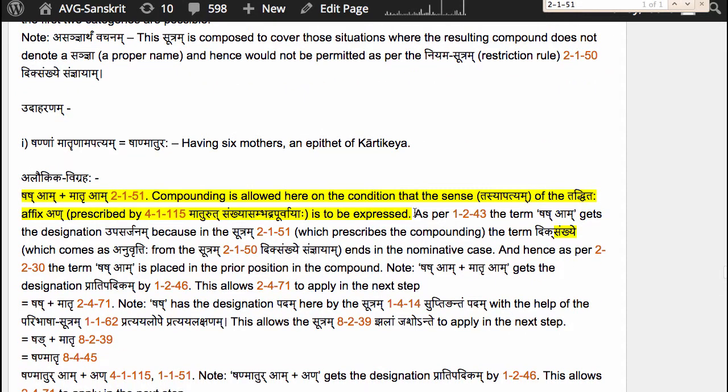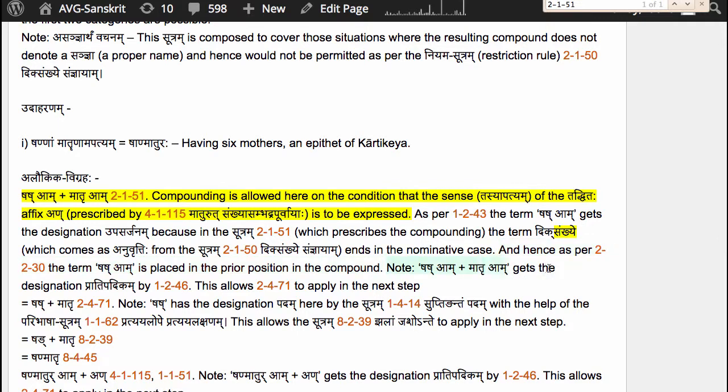As per the Sutram 1.2.43, Prathama Nirdishtam Samasa Upasarjanam, the term Shash Am gets the designation Upasarjanam because in the Sutram 2.1.51, which prescribes the compounding, the term Diksankhye, which comes as Anuvritti from the Sutram 2.1.50, Diksankhye Sanjnayam, ends in the nominative case. And hence, as per the Sutram 2.2.30, Upasarjanam Purvam, the term Shash Am is placed in the prior position in the compound.